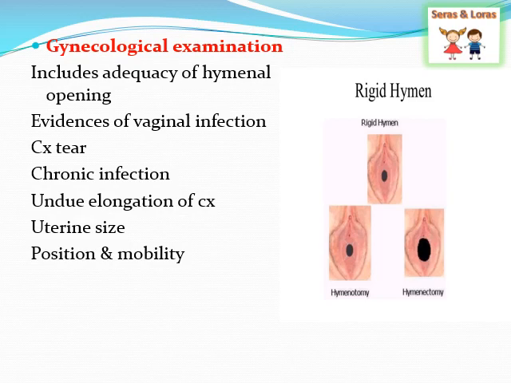Second, any evidence of vaginal infections, like any pelvic infections or any cervical tear, or sometimes any kind of chronic infections. At the same time, she should assess for undue elongation of the cervix. If there is congenital elongation of the cervix, it can affect the transportation of the sperm towards the uterus. Next, the uterine size and the position. As you know, the normal position of the uterus is anteflexed and anteverted, so she should assess whether it is in the correct position. All these things she should assess during the gynecological examination.